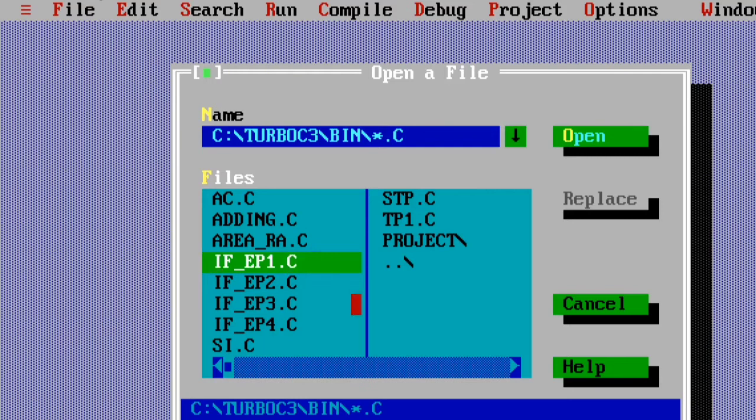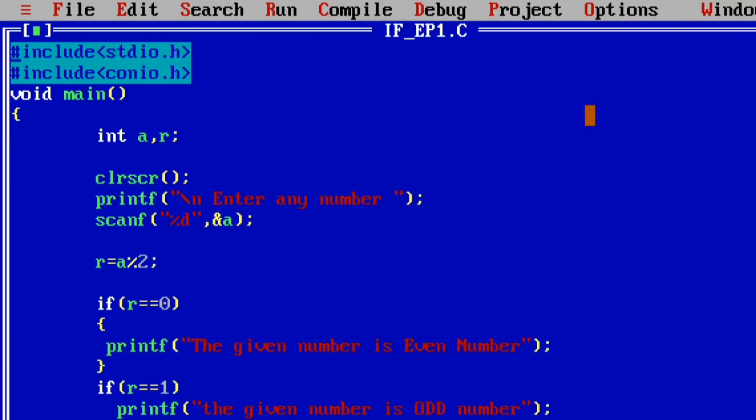Here I explain the first program. I gave the name as ifep1.c, if condition example 1.c. Already I typed and saved the program. I will explain. Observe the program carefully. This program will verify whether the given number is even or odd, and then give the output.